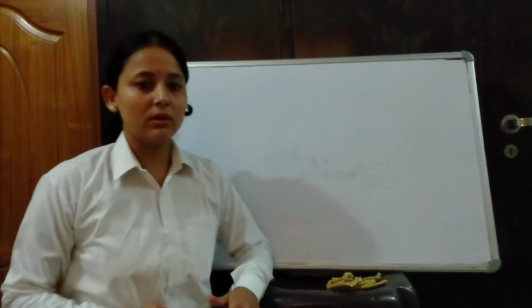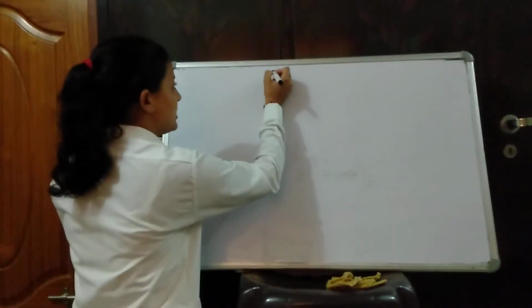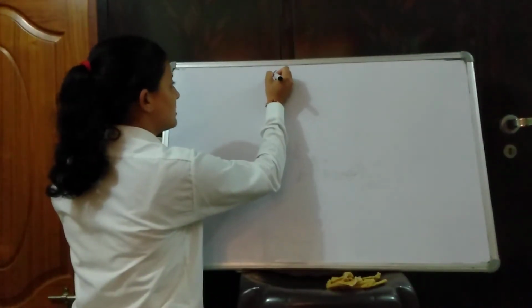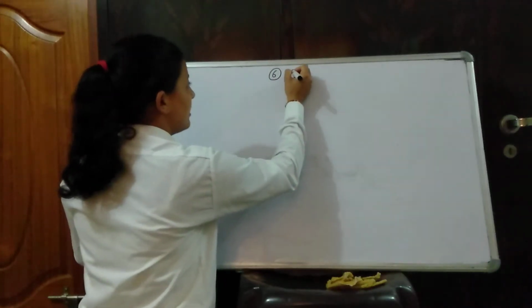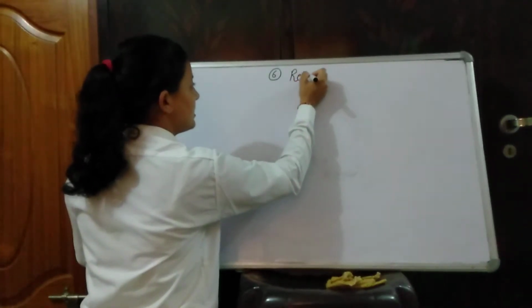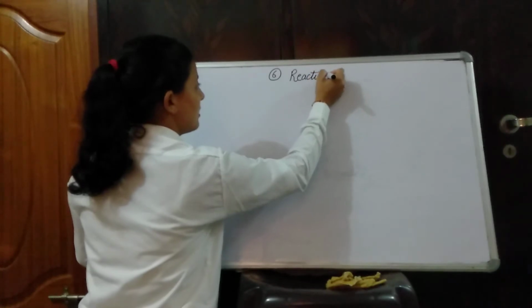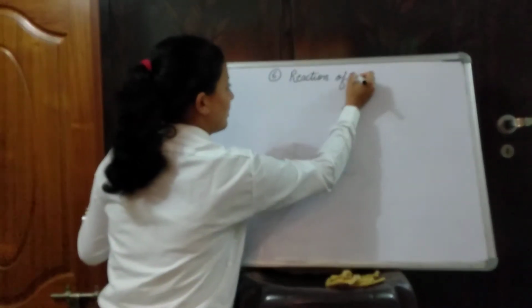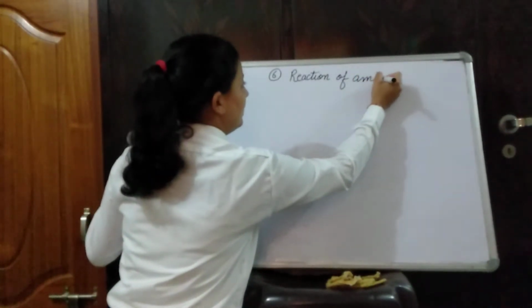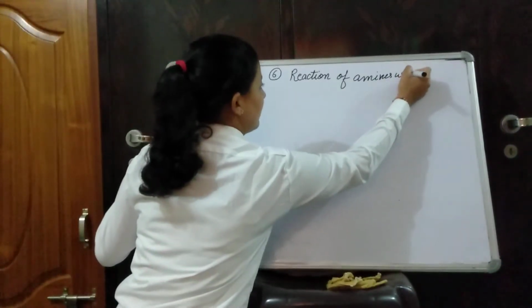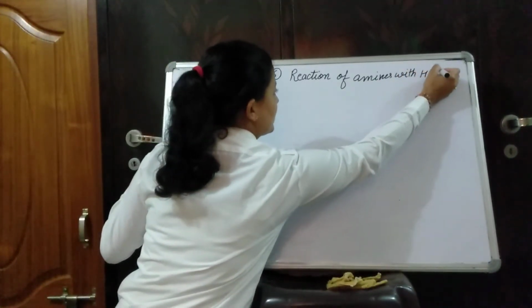So let's move on. Today's reaction, our sixth name reaction, is the reaction of amines with nitrous acid. You can say HNO2.